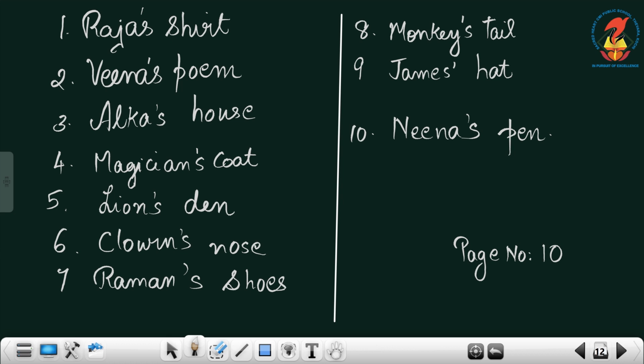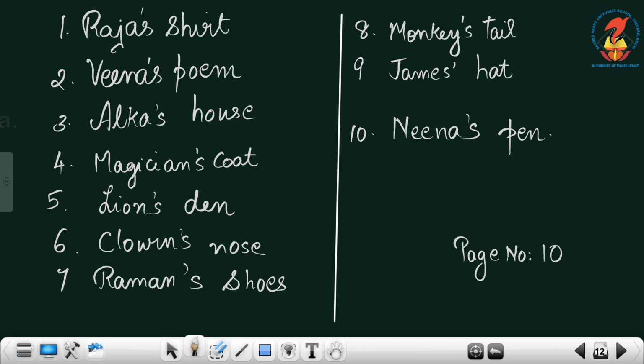Okay. So like that, here some sentences are given. You have to convert it by adding apostrophe to it. See, look here. The poem written by Veena. What do you call the poem written by Veena? Veena's poem. So see, Veena apostrophe S poem. Okay. Then Alka, the house of Alka. What do you call the house of Alka? Alka's house. So Alka apostrophe S house.